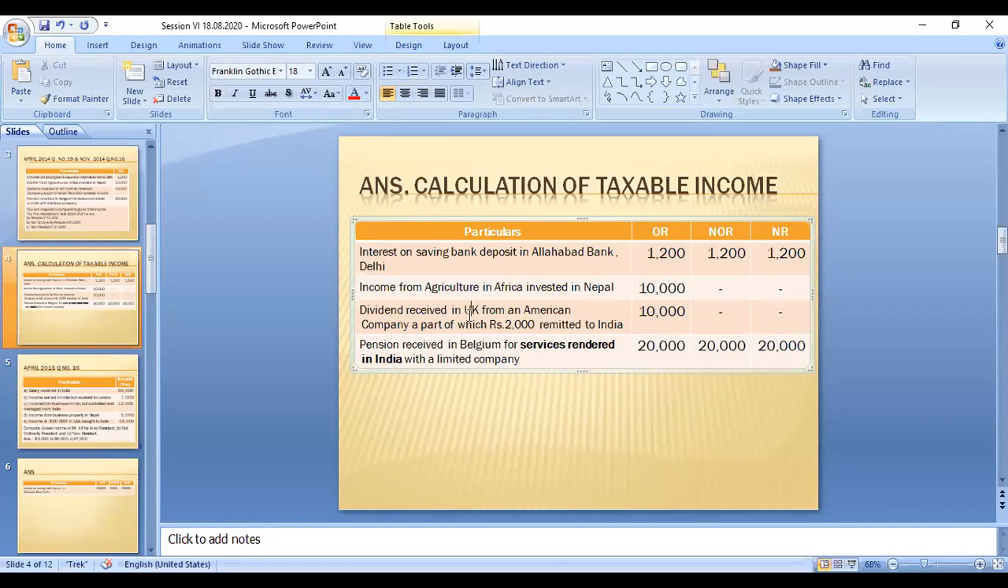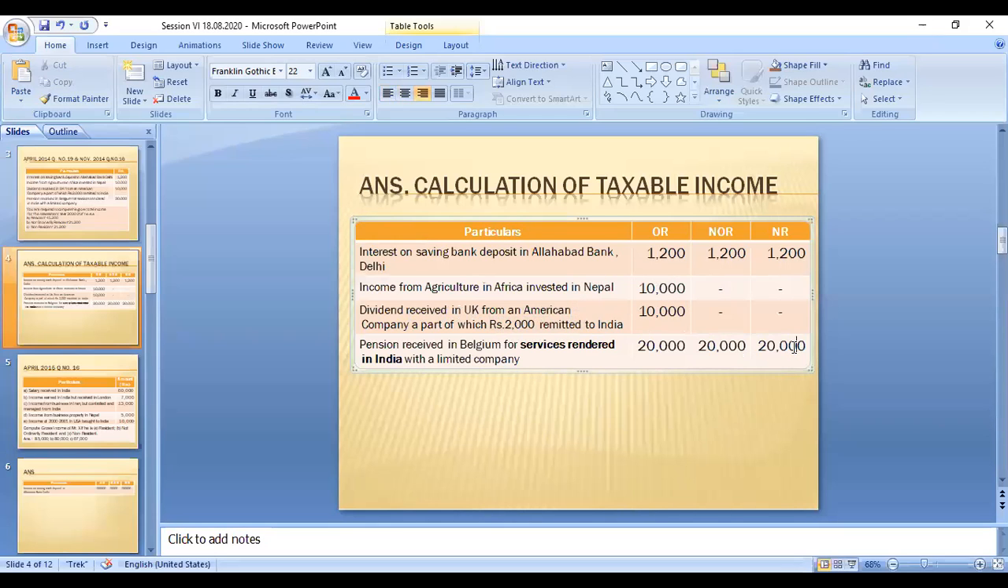And there is also the dividend from the UK, from the American company. The dividend is received in UK from an American company, so UK and America are different countries. If it is remitted, it is exempted. So this 2,000 is not taxable.